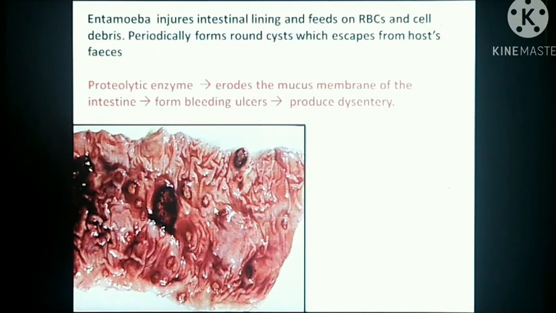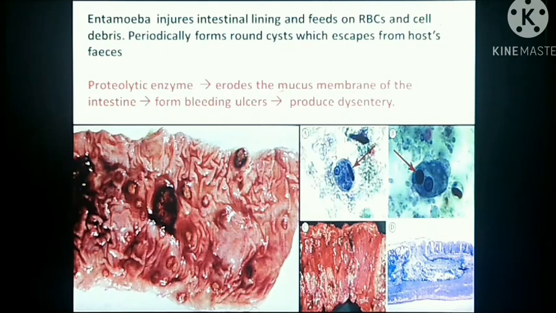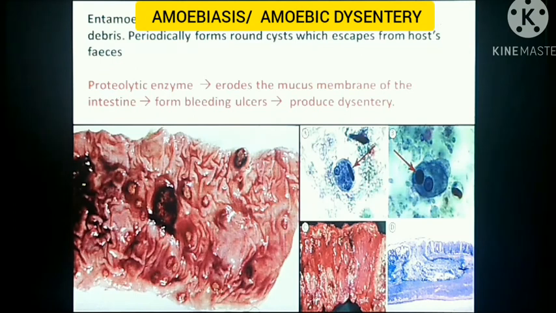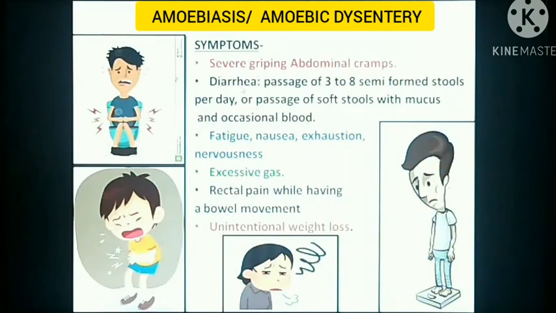Entamoeba releases certain proteolytic enzymes that erode the mucous membrane of the intestine, and therefore it forms bleeding ulcers. We can see here these are the ulcers that are formed and that cause dysentery. The patient gets severe griping abdominal cramps, experiences diarrhea, that is the passage of 3 to 8 semi-formed stools per day, or the passage of soft stool with mucus and occasional blood. Thus, the patient passes out blood as well as mucus with the stool.